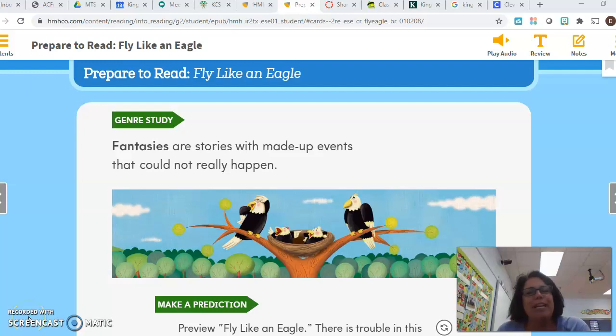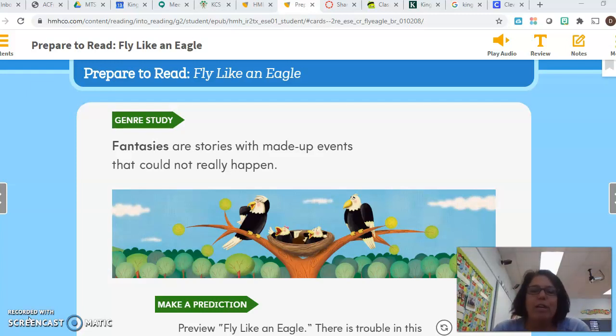We are going to read the next story in our Be a Super Citizen module. So if you will please get your My Book, you are going to open it up to page 62, and it will look like the screen in front of you. We're going to take just a minute to do that, and then when you come back, we're going to read and think about our story, Fly Like an Eagle.